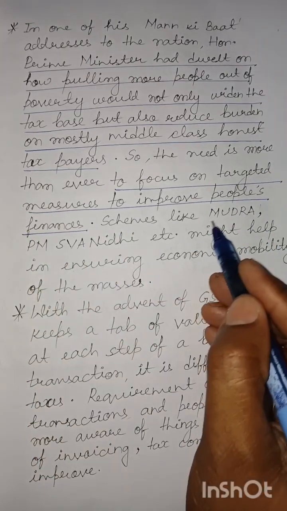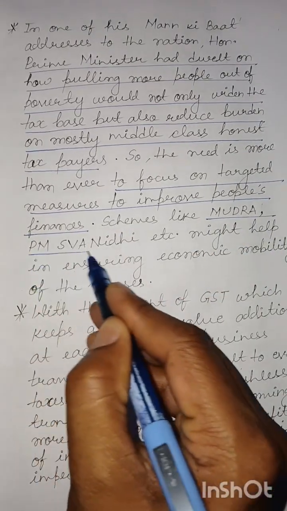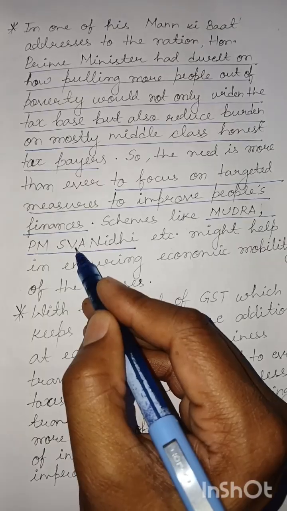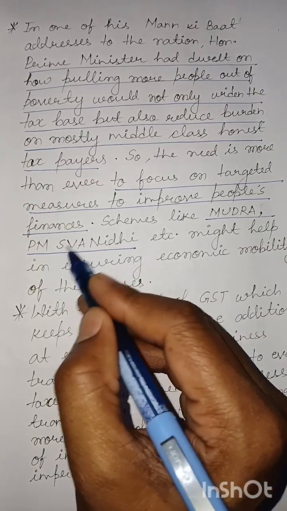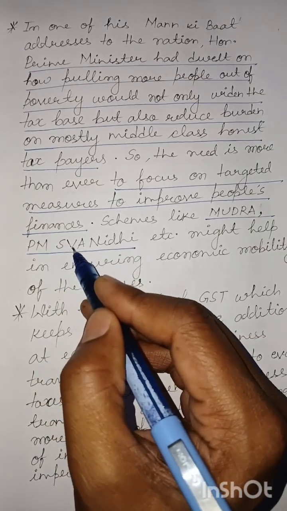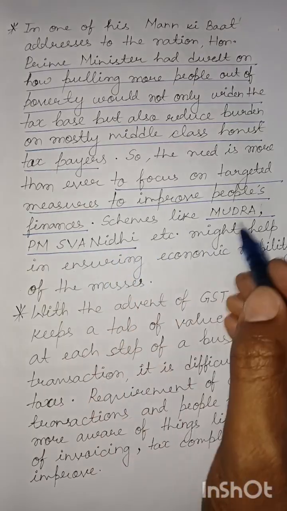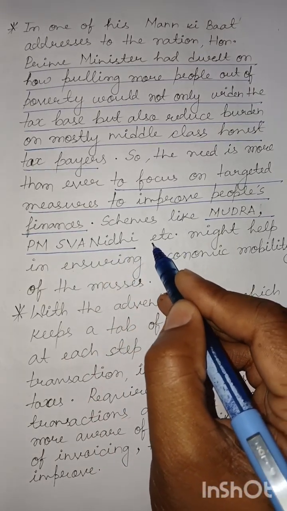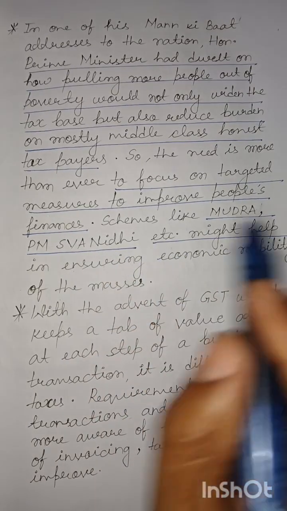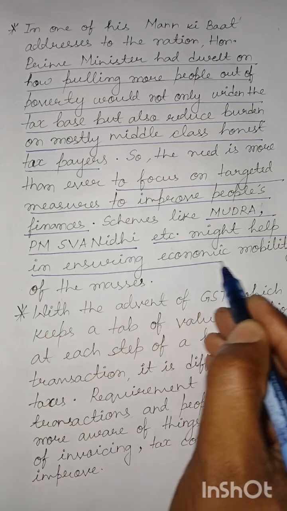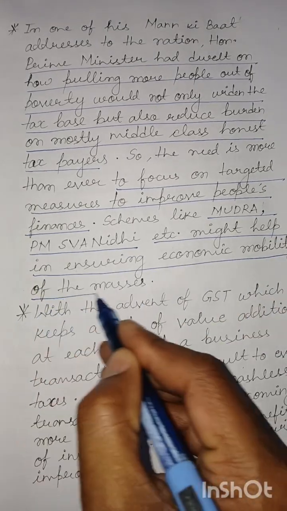Schemes like Mudra and PM SVANidhi, that is Street Vendor Atmanirbhar Nidhi. We would repeat it: PM SVANidhi stands for Street Vendor Atmanirbhar Nidhi, etc. These might help in ensuring economic mobility of the masses, for the masses.